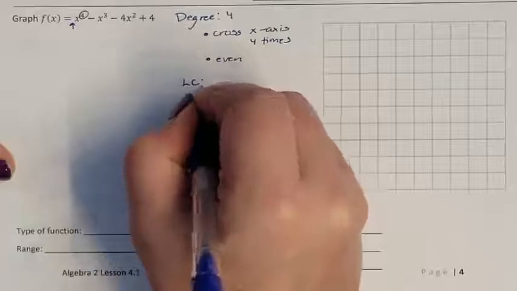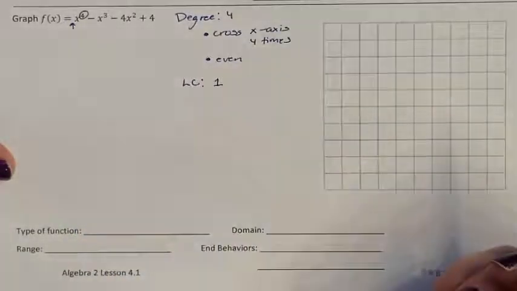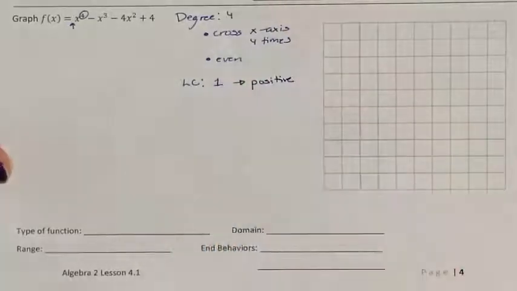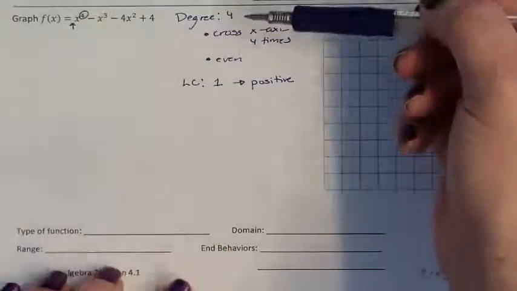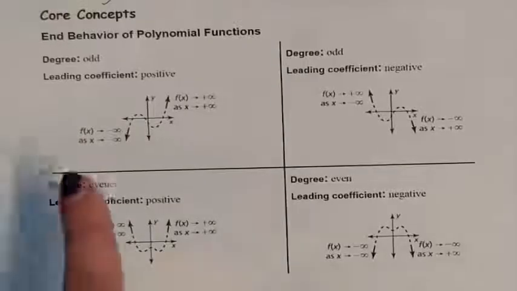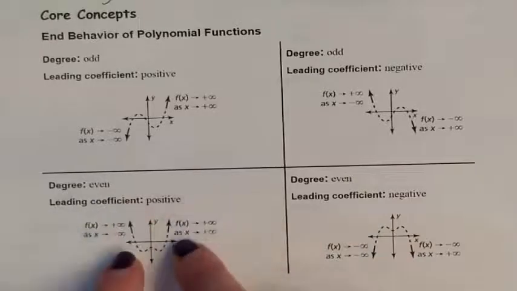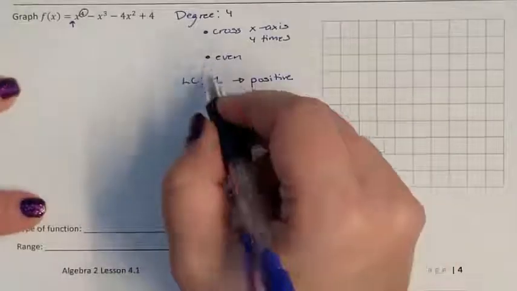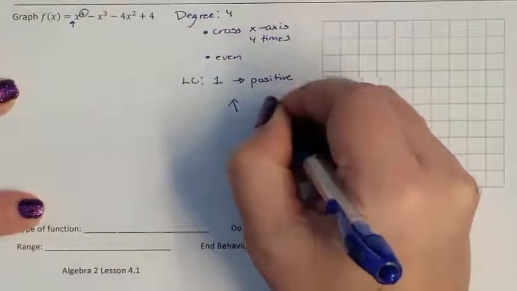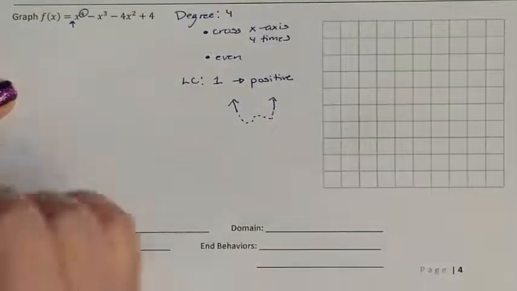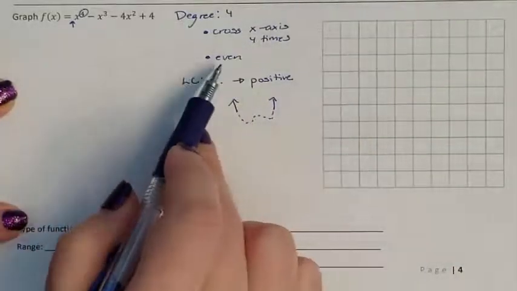Now I need to look at the leading coefficient. My leading coefficient is a 1, and all that tells me is that my leading coefficient is going to be positive. So now I want to look at my chart for an even positive. So here's my chart, evens, positive. So I will be some kind of W that went up on the right side. So I determined my end behaviors.